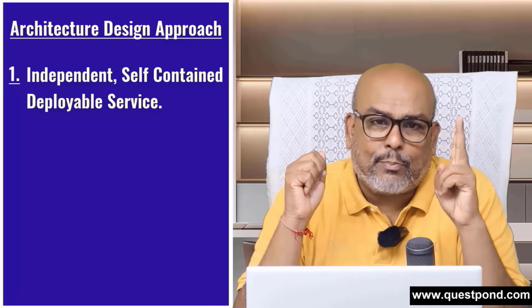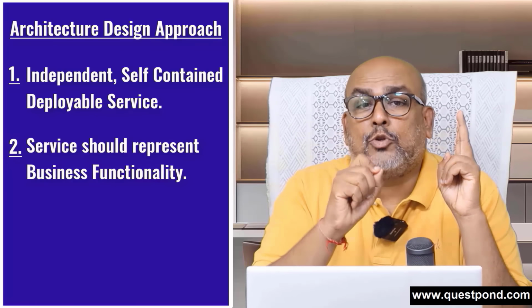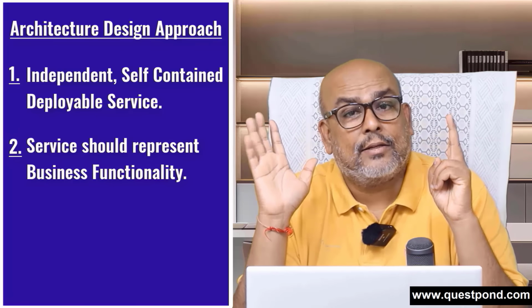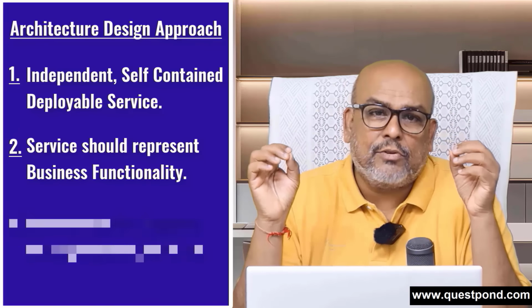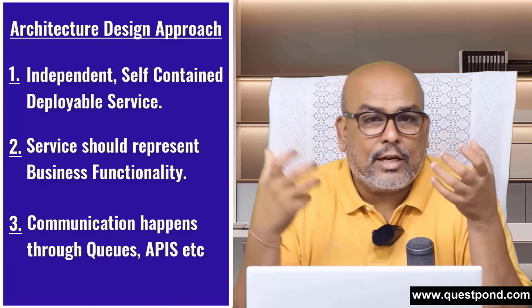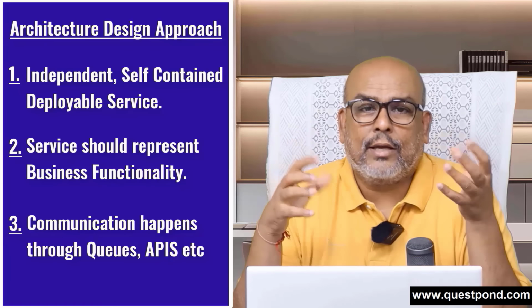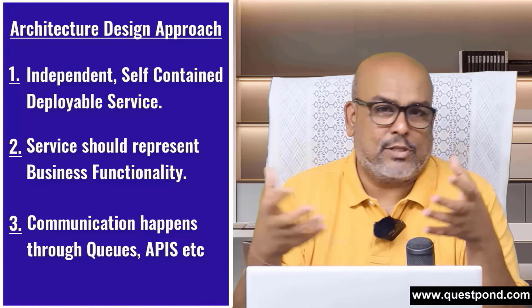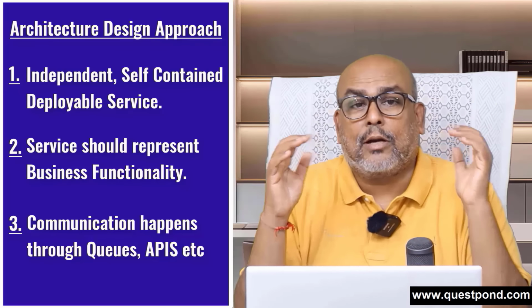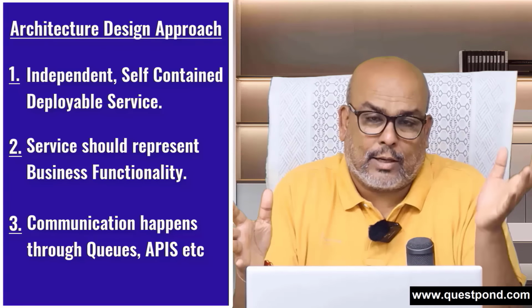Second point, each one of these services should represent a business functionality. And the third important thing is that these services should communicate with each other in a loosely coupled way, either by using queues, or by using an API, or there should be some kind of database in between, but the communication should happen in a loosely coupled way.